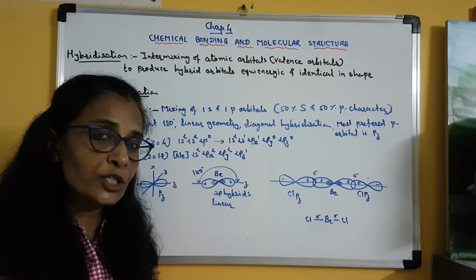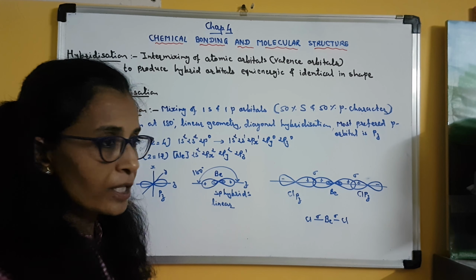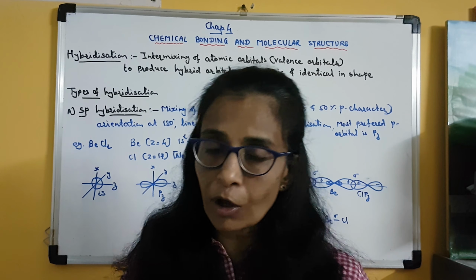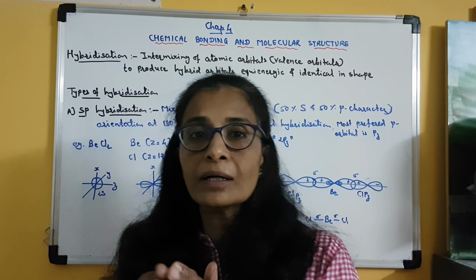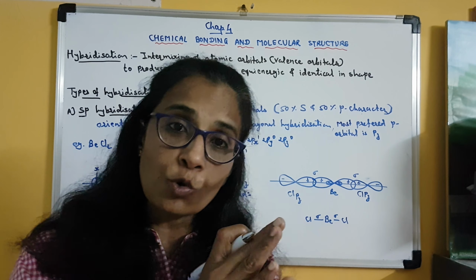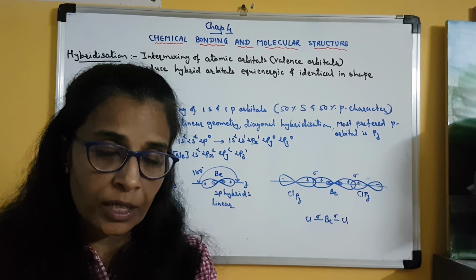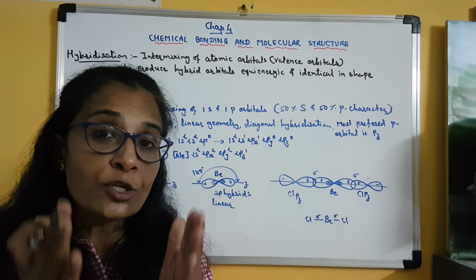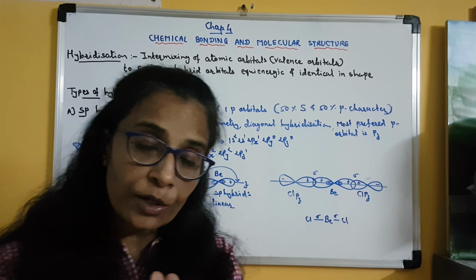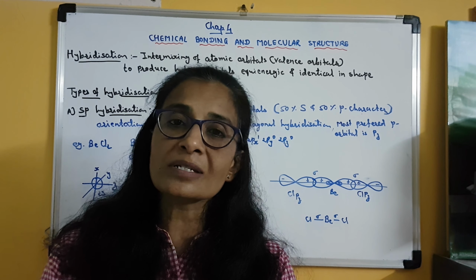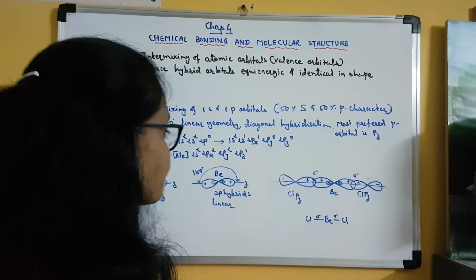Now in the previous lecture we have seen that for positive overlap of orbitals, the sign of the orbitals overlapping with each other, which sign? It is the sign of the wave function, either positive or negative. So the orbitals undergoing overlapping must have a similar sign.